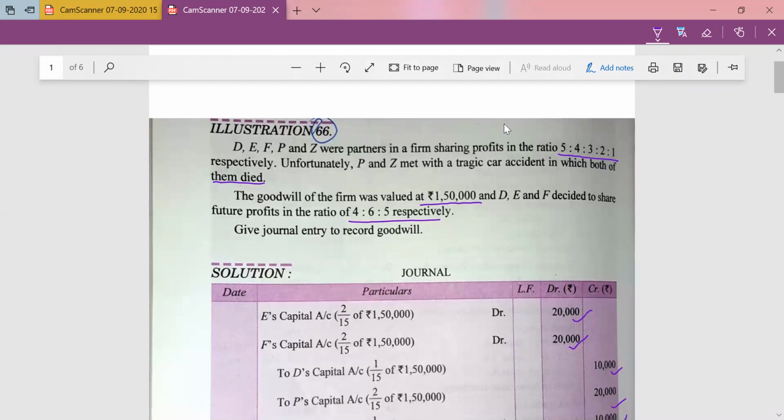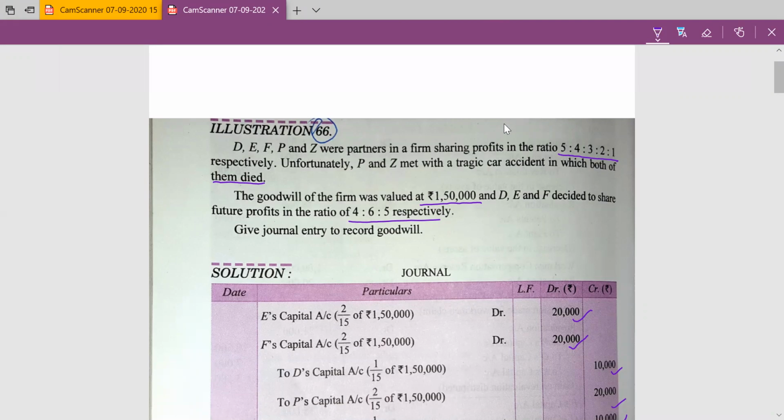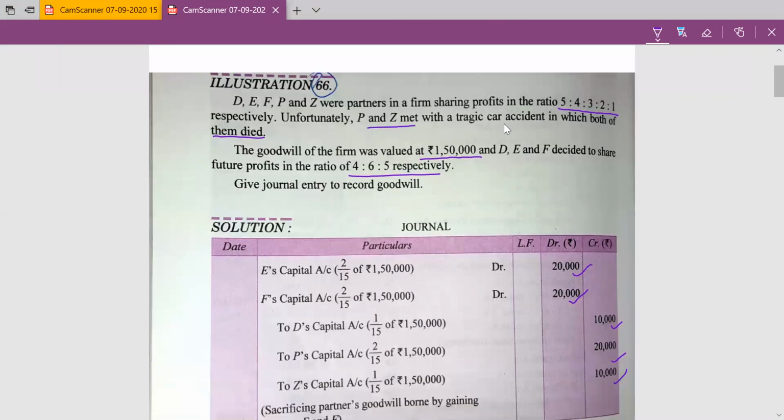Today I will discuss illustration 66. D, E, F, P, and Z were partners in a firm sharing profits in the ratio of 5:4:3:2:1. Unfortunately, P and Z met with a tragic car accident in which both of them died. Goodwill of the firm was valued at 1,50,000. D, E, and F decide to share future profits in the ratio 4:6:5 respectively, and we have to do the accounting treatment of goodwill.